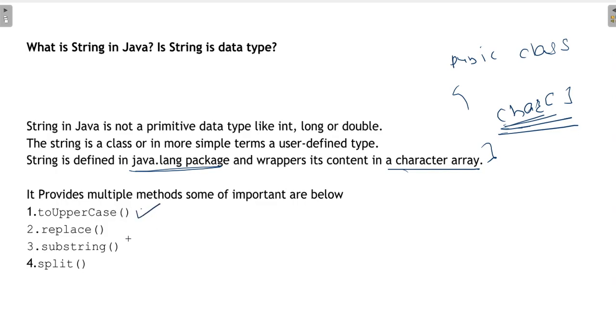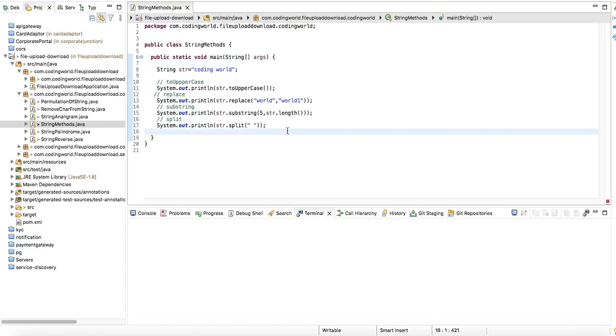So there are toUpperCase, replace, substring and split. We will see small examples of these four methods, which are frequently asked and used in Java string coding problems. So these are the string methods. I have already coded that, so that this video will not run as long. The video will be short and you will get the full understanding.